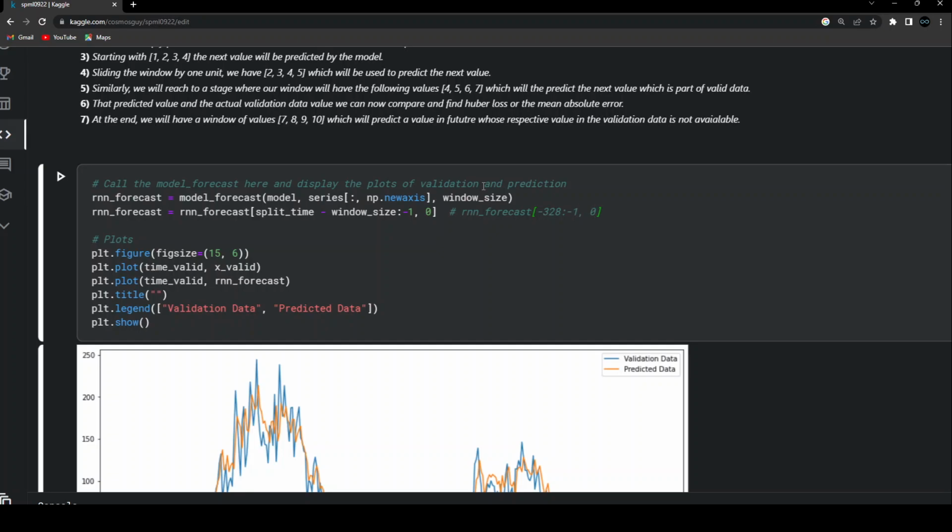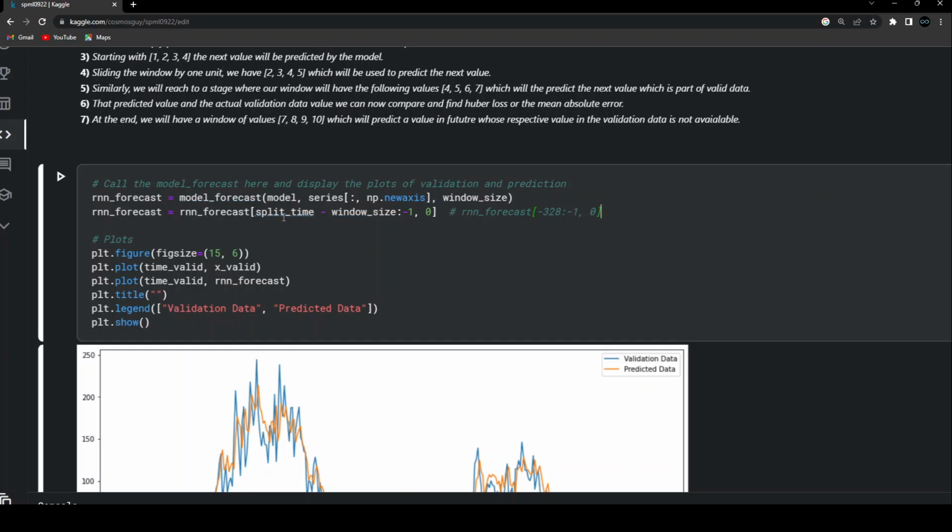Because we know that we are having a column matrix over here, that's the result we'll be getting in the format of a column matrix. We are just converting it into the normal row kind of data, one dimensional data, which will be used in order to plot. And that's the reason that I'm using this comma 0 over here.